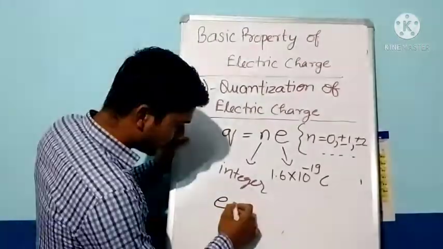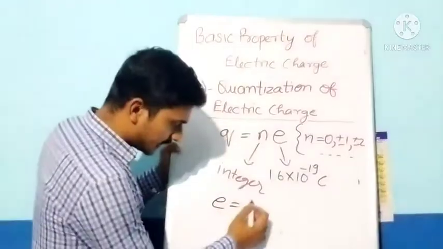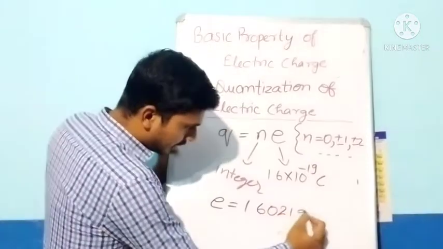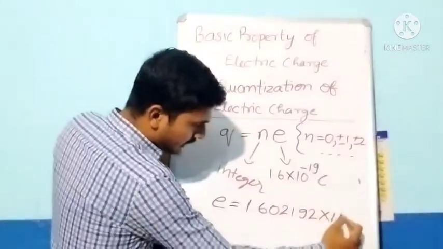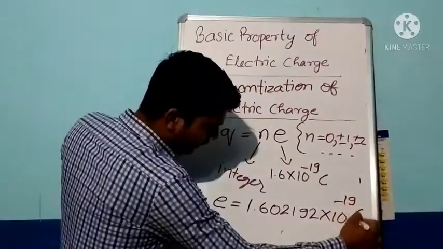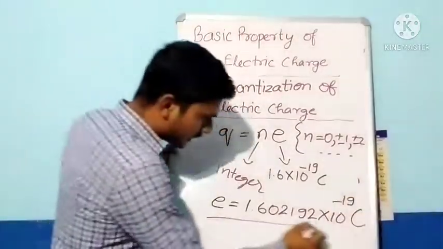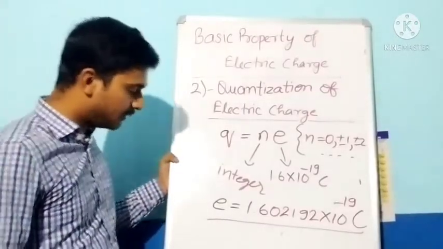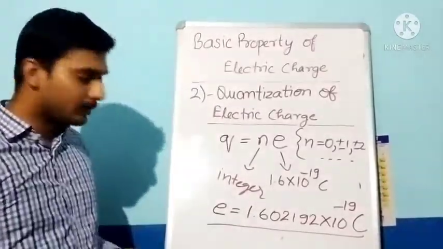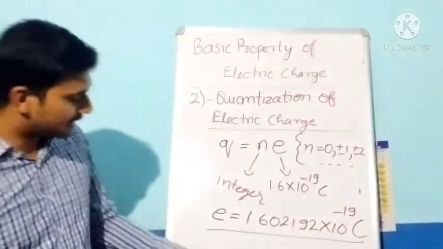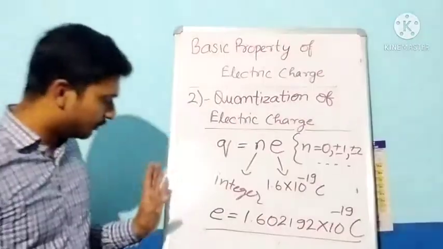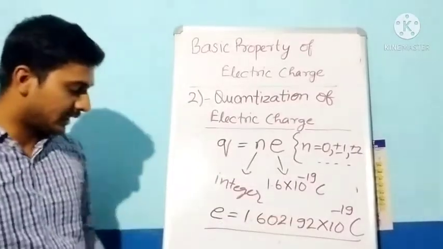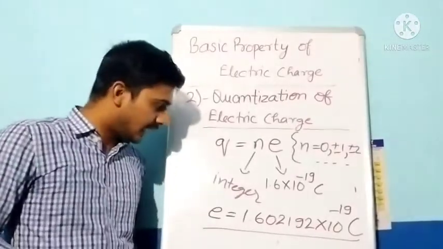So what is the exact value of this charge? The exact value of the charge on one proton or electron is 1.602192 into 10 to the power minus 19 coulomb. This value of charge is known as the basic quantum of charge. Students, you may note down this value also. This is the exact value of the quantum of charge: 1.602192 into 10 to the power minus 19 coulomb.